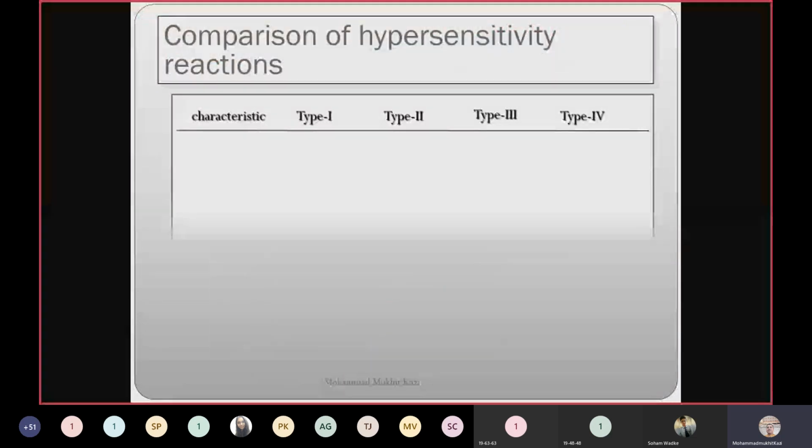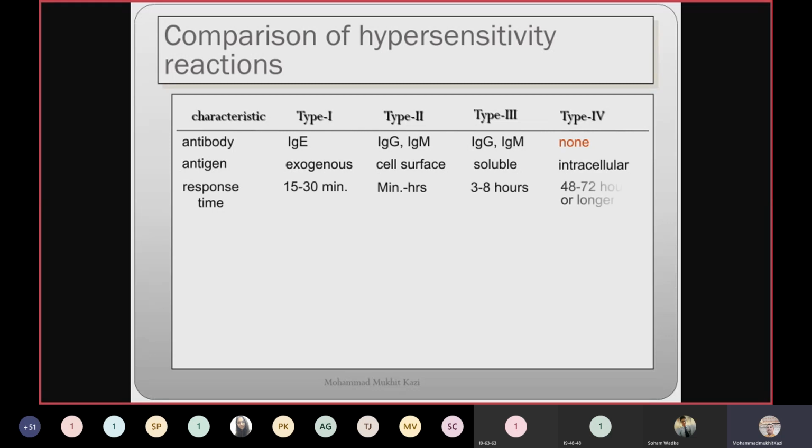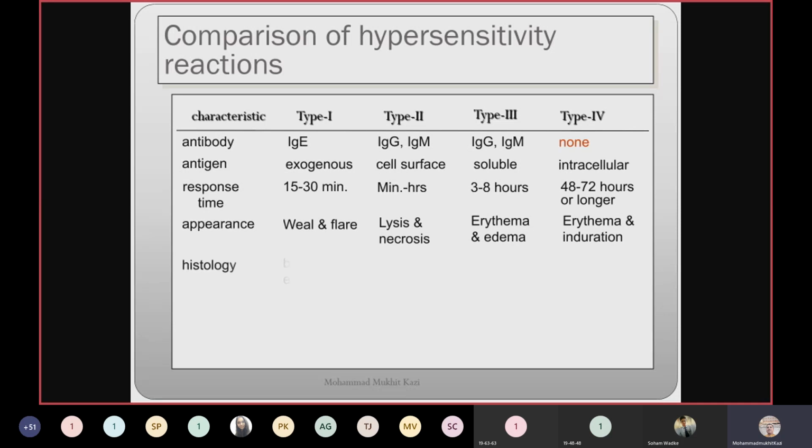Okay. Comparison. If you look at the comparison of hypersensitivity reactions, antibody: IgE in type 1, IgG and IgM in type 2, IgG and IgM in type 3, and in type 4 there is no role of antibody. Antigen: exogenous, cell surface, soluble, and intracellular. You can take this as type 1, type 2, type 3, and type 4. In this way, I'm talking about. Response time is very short in type 1, in type 2 it is a little more, in type 3 it is longer, but 48 to 72 hours, which is longest in type 4. Okay. Appearance: wheal and flare in the first, lysis and necrosis in the second, erythema and edema in type 3, and erythema and induration in type 4.